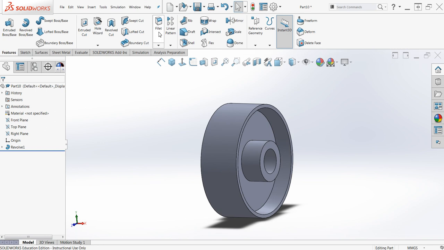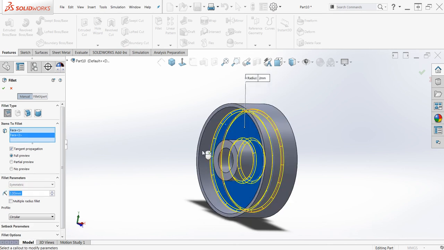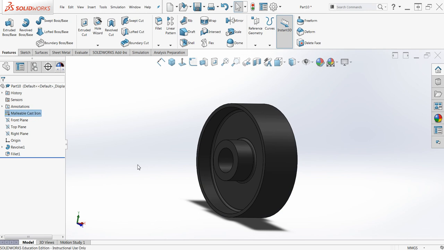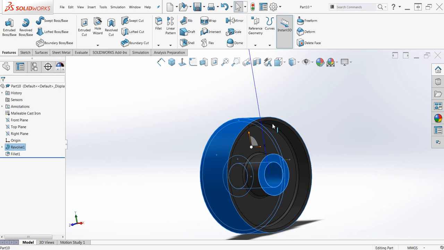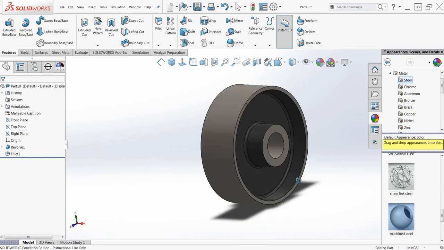We do have a couple fillets here. We have casting fillets that are a radius of 2. And it is specified that the material is malleable iron with some machined surfaces. The hatch pattern on the back signifies that these surfaces are machined. So, by using that central axis, we can revolve a pattern around it.